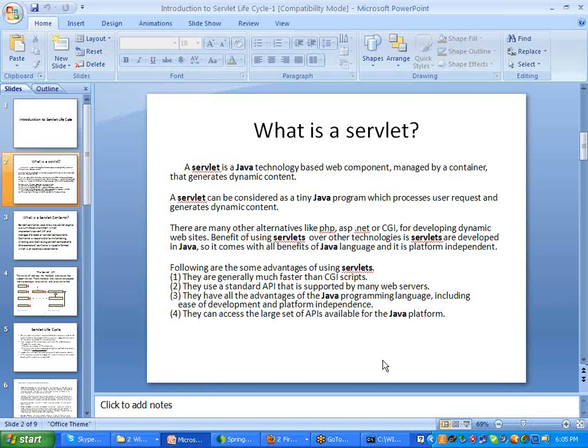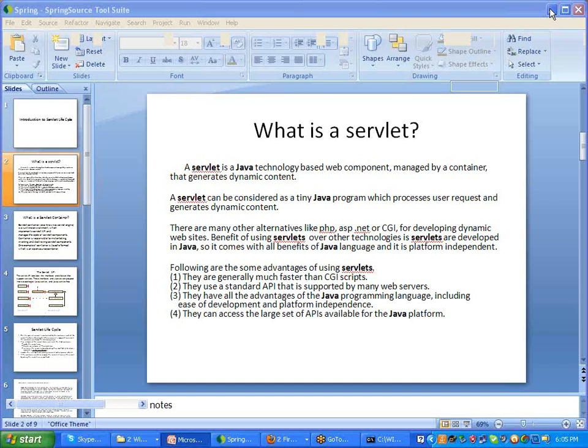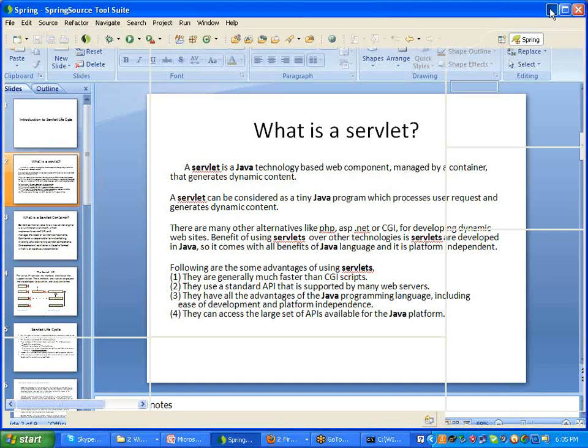Using the large set of API, you can connect with all the databases, like the backend. If you want to develop any application, we require a backend, like Oracle, or MS SQL, or depending on the organization, whichever database you want to connect. MySQL is an example.